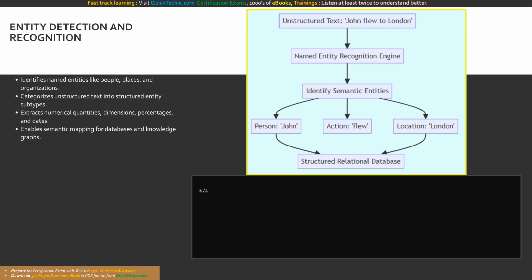Observe the entity mapping architecture here. The unstructured text, John flew to London, enters the named entity recognition engine. The system identifies semantic entities, explicitly classifying John as a person and London as a location, allowing this structured data to seamlessly populate a relational database.